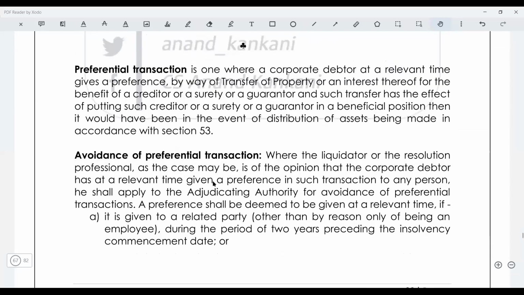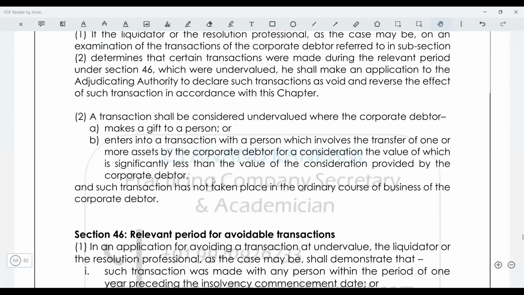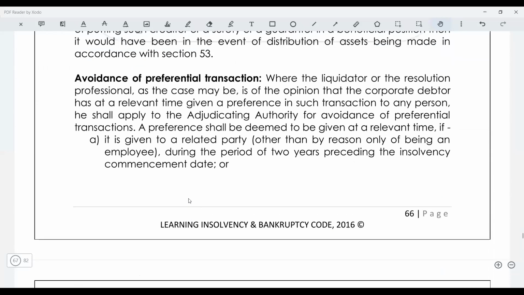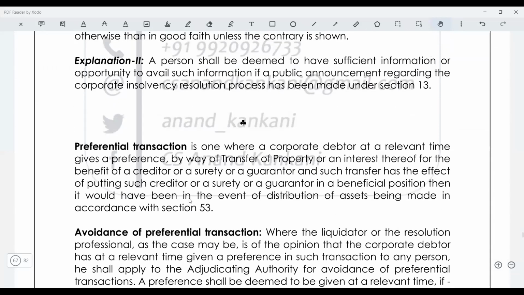Okay, so one preferential, we'll do it this way. For the undervalued transaction, we'll read the section and then we'll read my guide note, so that you get a complete idea about it. Anyway, you will be reading all, but this will give you some sort of confidence. So just see preferential transaction. What is preferential transaction? The name itself suggests that some preference has been given to the person in a transaction.